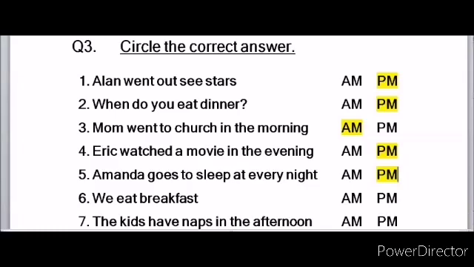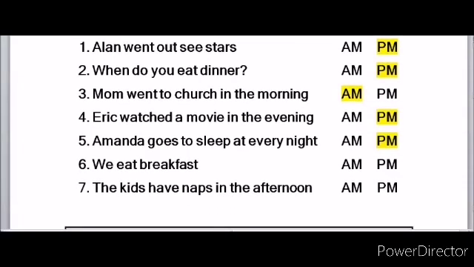We eat breakfast. When do we eat breakfast? We eat it in the morning. So morning time it is AM. Very good. The kids have naps in the afternoon. Afternoon means what? It is still PM. After 12 o'clock in the noon, that is midday, it is PM. So afternoon is also PM.